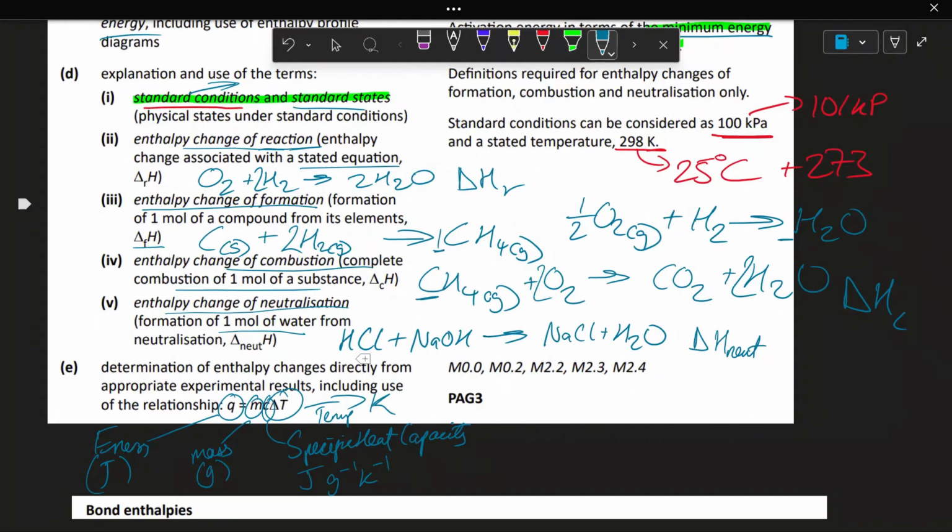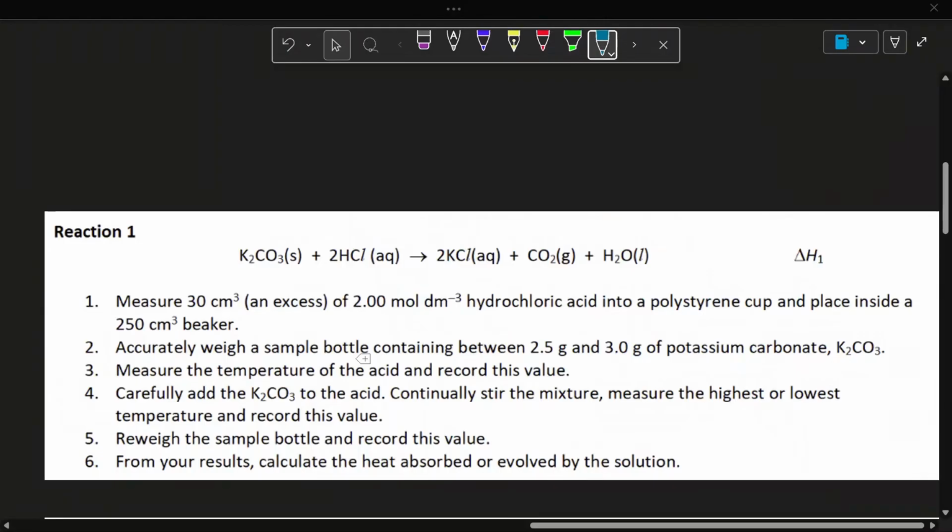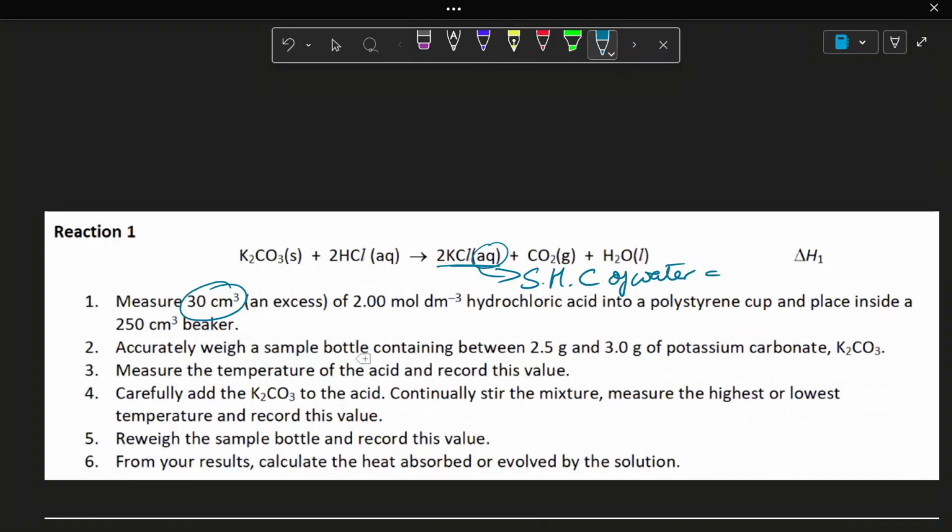So we're going to use this in our practicals in our PAG 3. Okay, so here I've got the method for PAG 3.2 where you have to find the energy change of a reaction. One of the tips that we need to use is that we need to assume that the density of the solution, the aqueous solution, is the same as the density of water. Therefore, the specific heat capacity is going to be the same. C of water equals C of solution. And that makes calculations a lot easier.